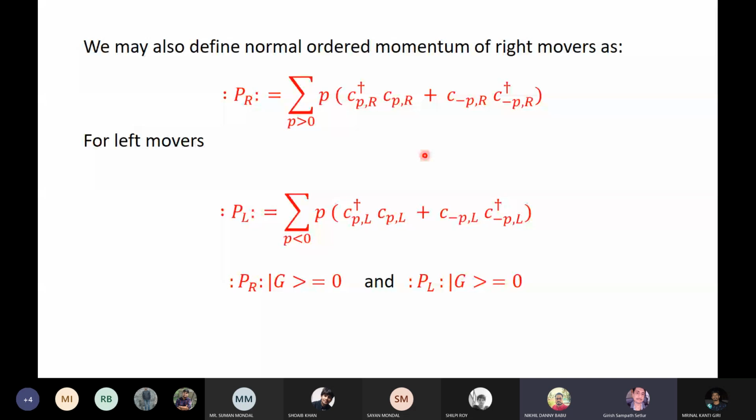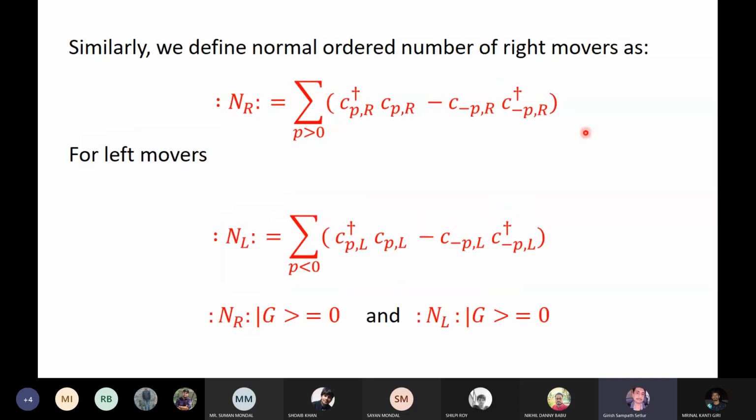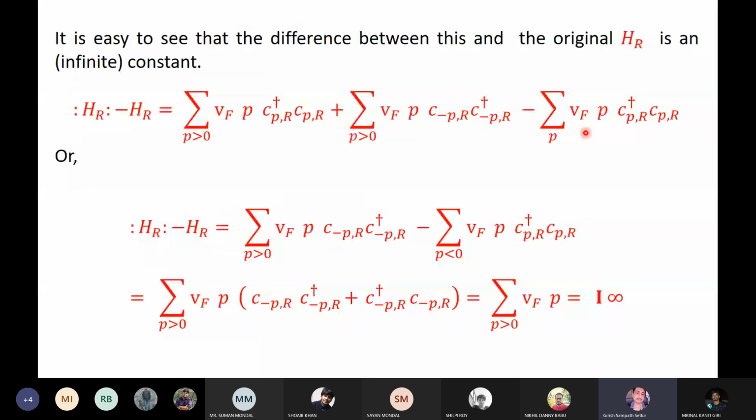So you go ahead and prove that. Think of that as a homework. It's impossible for me to explain everything in a PPT. I can explain, but then you'll fall asleep. So the claim is that this funny PR minus the naive PR is a constant, which happens to be some infinity. So think of that as a homework and prove it. The proof is entirely analogous to this proof here.